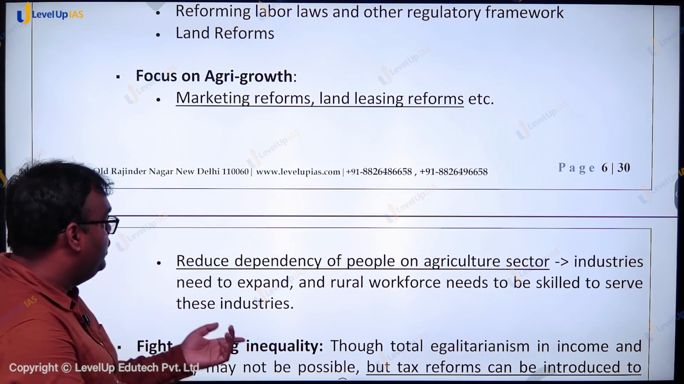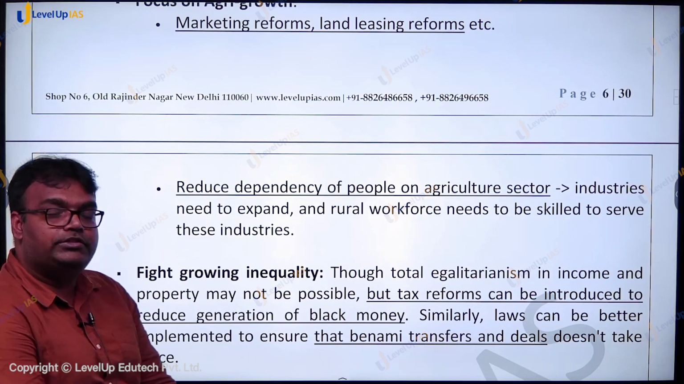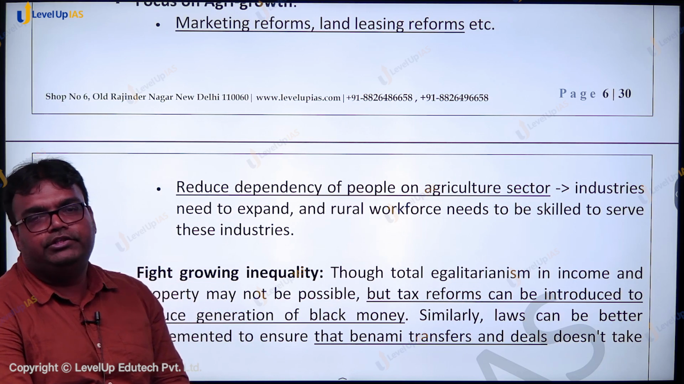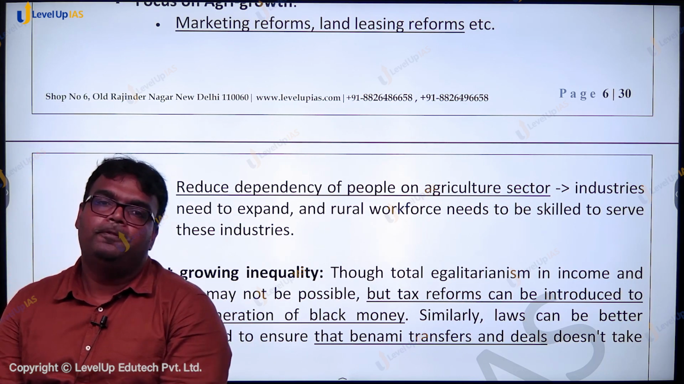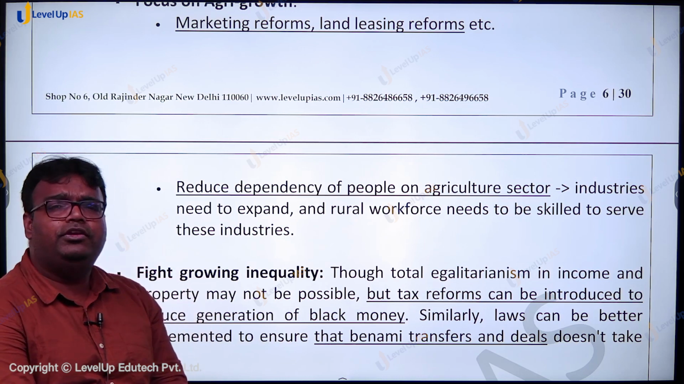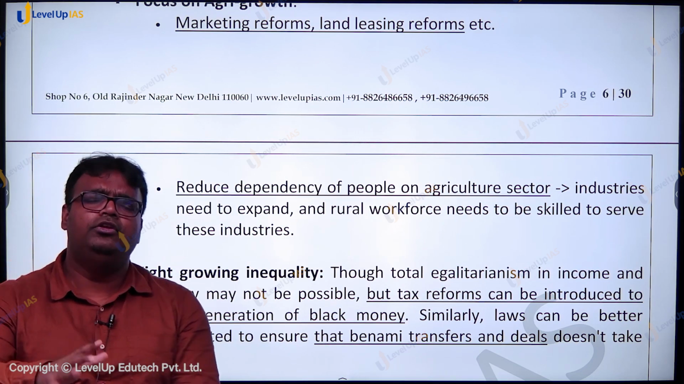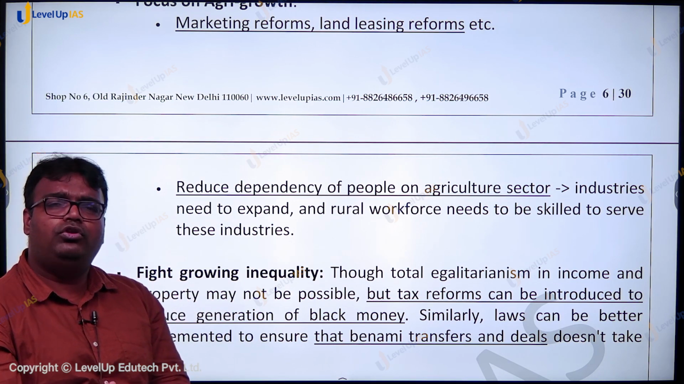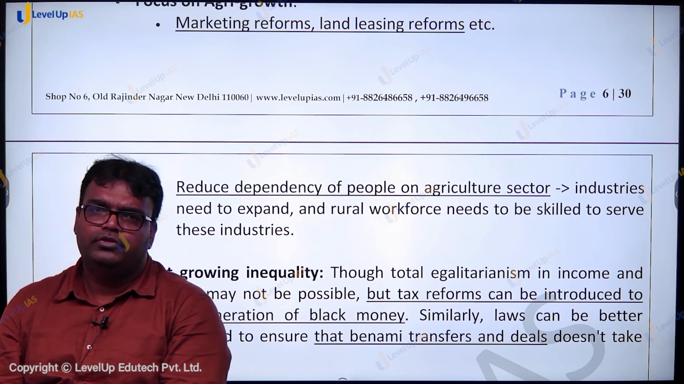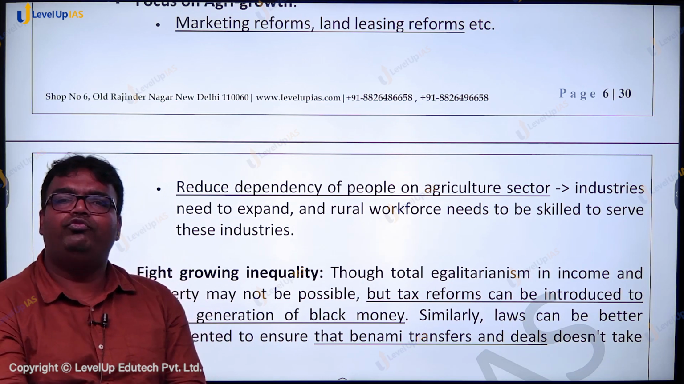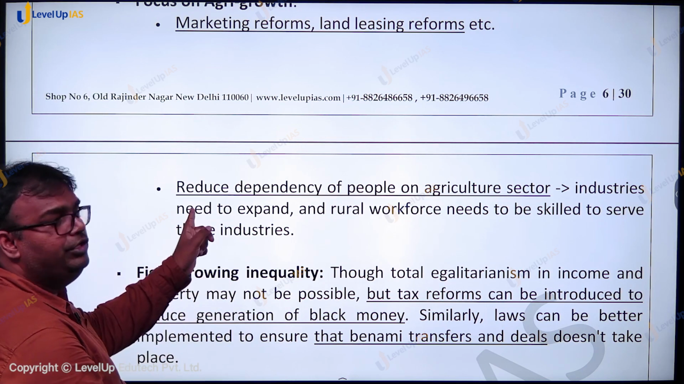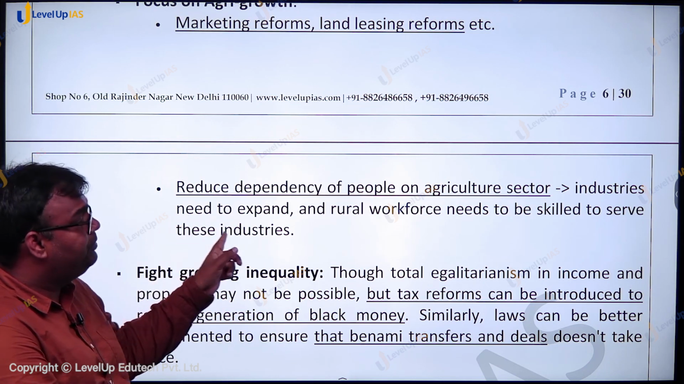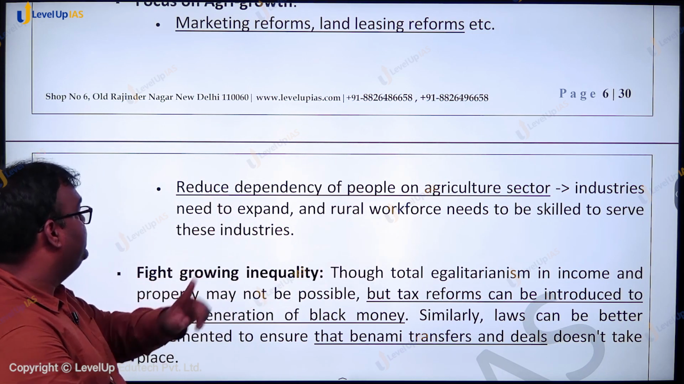productivity in agriculture. Further, we need to reduce dependency of people on agriculture. More than 50% of India's population is dependent on agriculture and allied activities for their primary source of income, but the agriculture and allied sector together contribute only around 17-18% of India's GDP. It shows that there's a lot of underemployment. A lot of people can be moved out of agriculture, and that is what we need to do. We need to reduce dependency on agriculture. And how can we do that? We need our industries to expand. The rural workforce needs to be skilled to serve these industries.